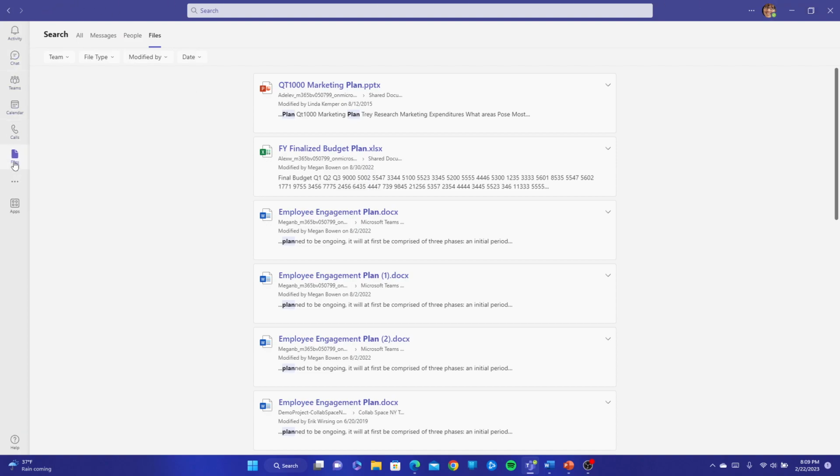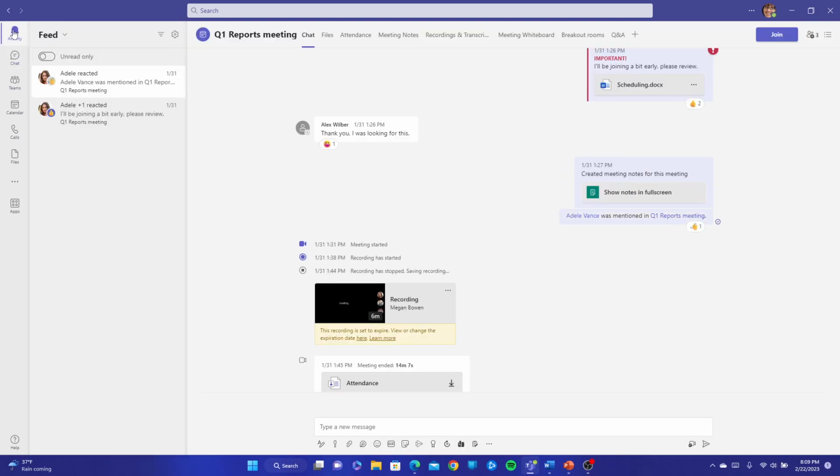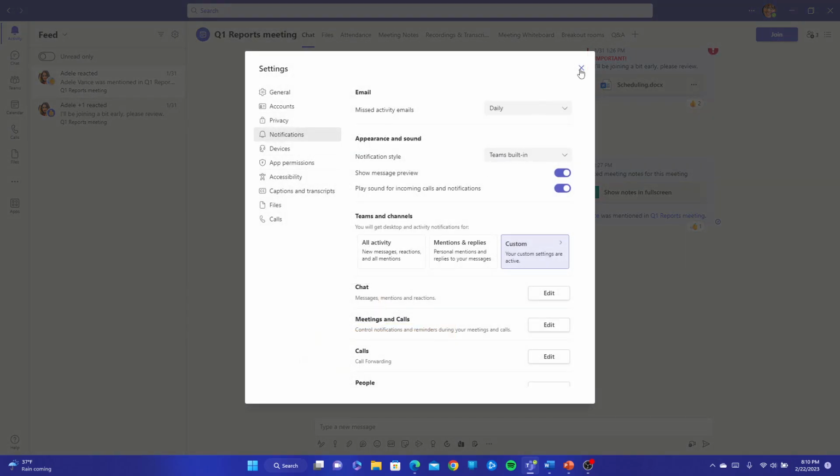Let's go down to our left-hand rail, starting with our activities. With our activities, here is where we will find our notifications. So all the notifications will be available to us right from this activity screen. Now, from here, we can find the entire activity of our feed. So we can go ahead and filter this by using these three lines here. If you're looking for a particular notification, you can go into the ellipses to further filter what you're looking for, if it's at mentioned, replies, and so on. You can even go to the cogwheel here. The cogwheel will just simply function as a shortcut to that notification settings that we were on earlier.